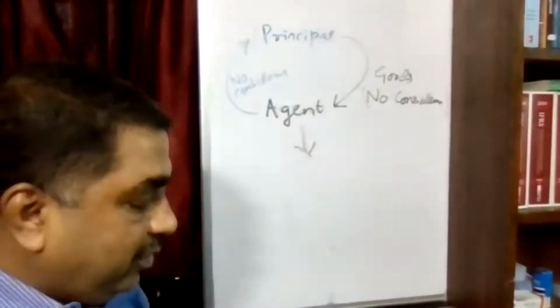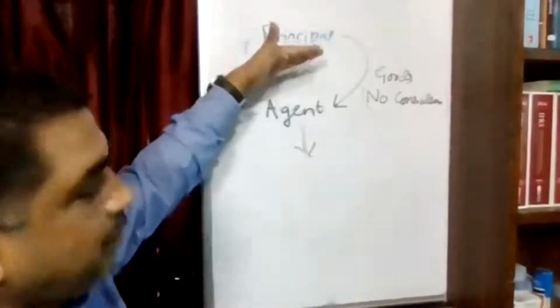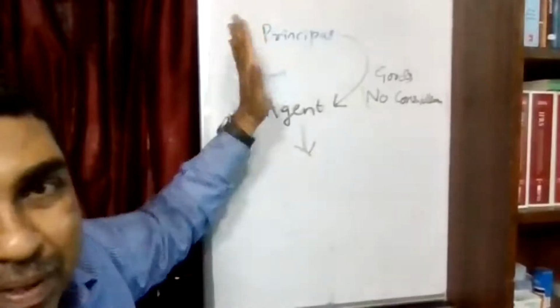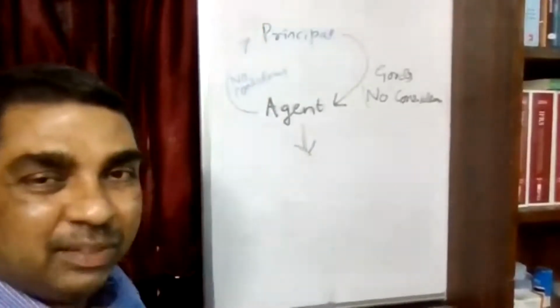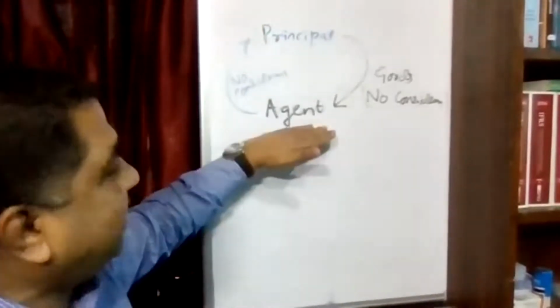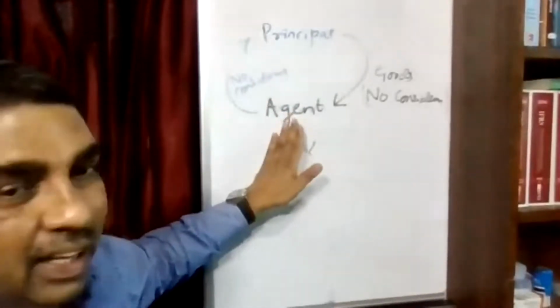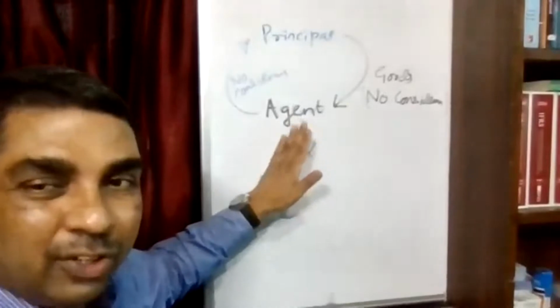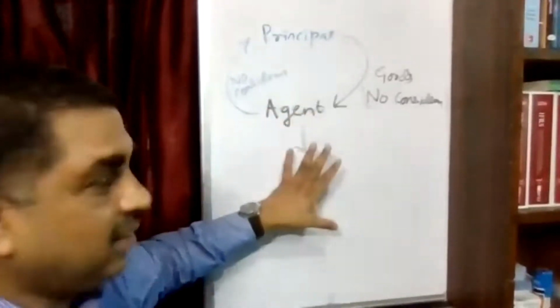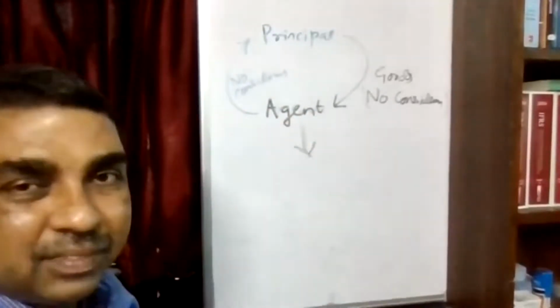So it is clear to you that when goods are transferred between principal to agent or agent to principal, even if no consideration is involved, where the agent has undertaken to receive goods on behalf of the principal, or the agent has undertaken to sell goods or to supply goods on behalf of the principal, then that's supply.